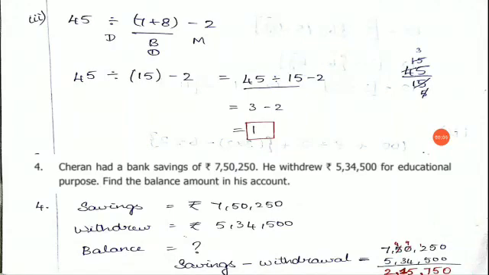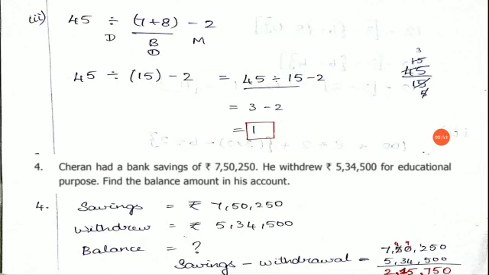Read the question. Charan had a bank savings of 7,50,250 rupees. Okay, that is, in his bank account he is having 7,50,250 rupees. He withdrew, means he is taking, from his account, 5,34,500 rupees for educational purpose. He is having one particular amount in his bank and he is taking an amount from the bank. Okay, so find the balance amount in his account.